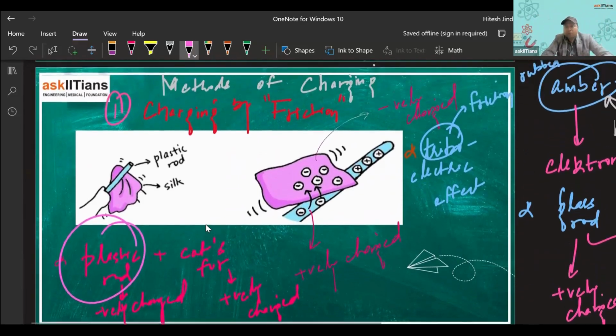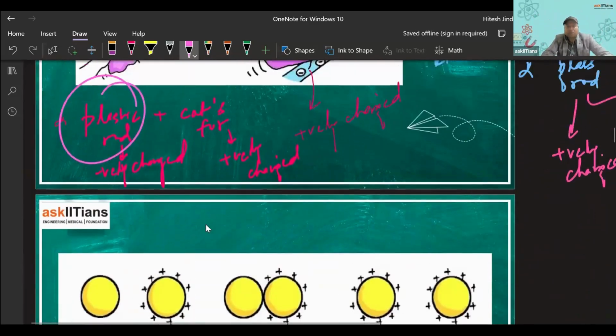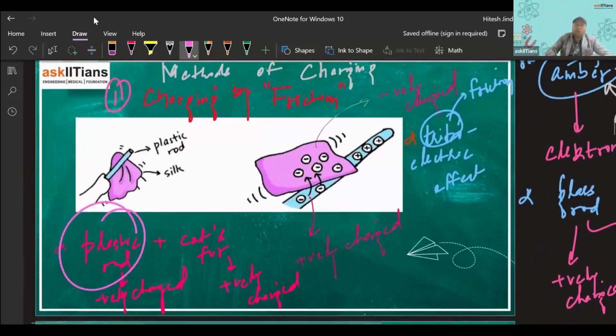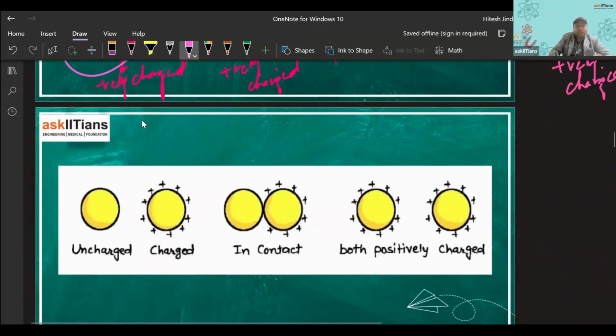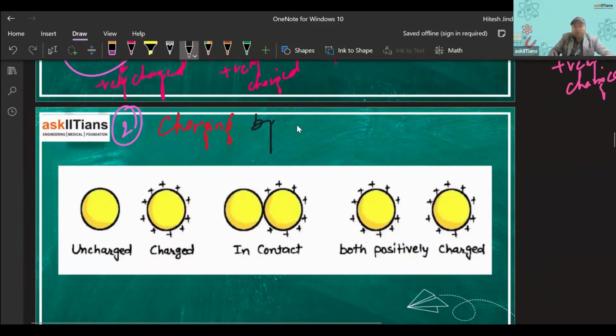All right, so let us move ahead and discuss one more method of charging, known as the second method, which is charging by conduction. Charging by conduction, right?